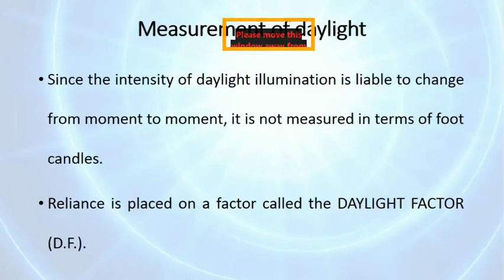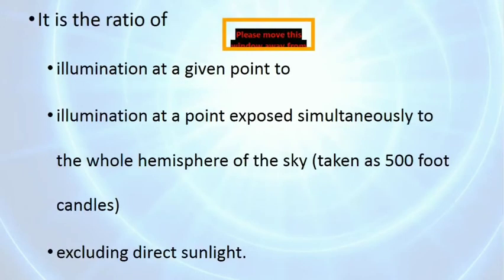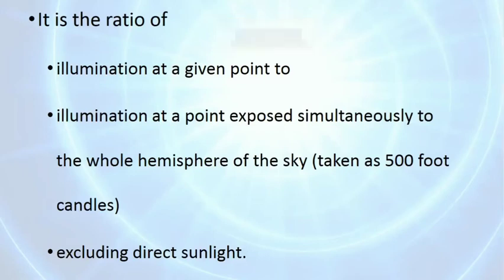In measurements of daylight, since the intensity of daylight illumination is liable to change from moment to moment, it is not measured in terms of foot candles because it is changeable. So it is measured as a daylight factor. So what is daylight factor? Daylight factor is the ratio of illumination at a given point to the illumination at a point exposed simultaneously to the whole hemisphere of sky, and it is taken as 500 foot candles.